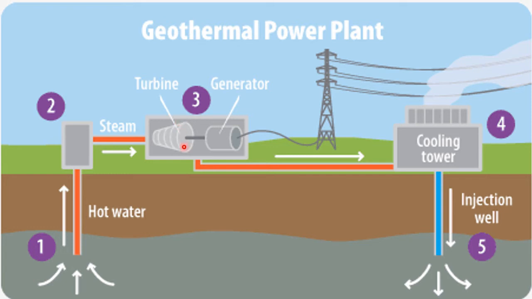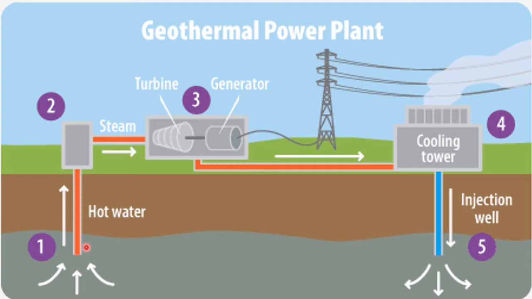Okay, now let's see how they produce electricity by using a geothermal power plant. Here you can see the earth surface is drilled out. They have drilled this earth surface and they are connecting to the earth crust. Here the geothermal power plant is used to produce electricity by using water steam.